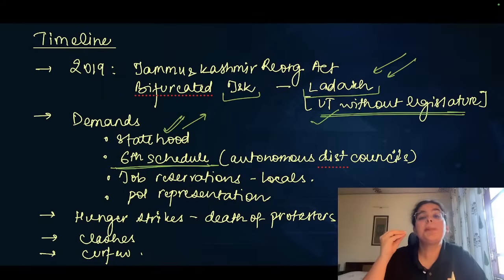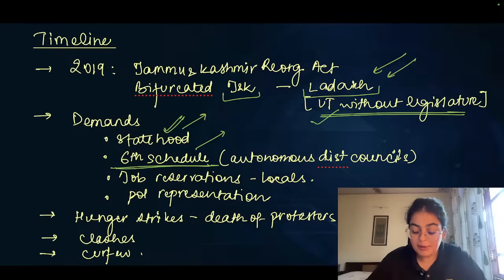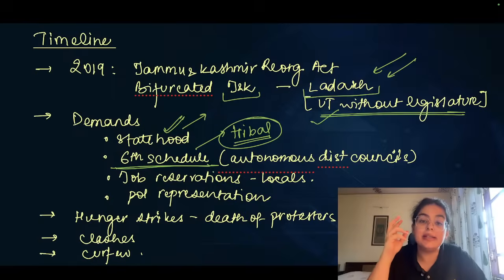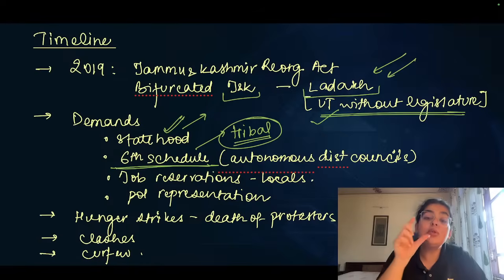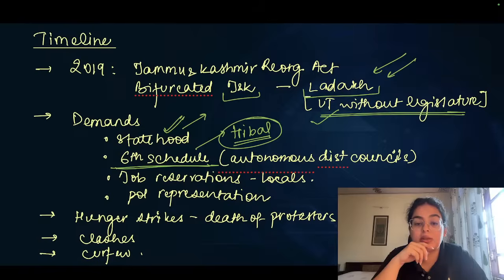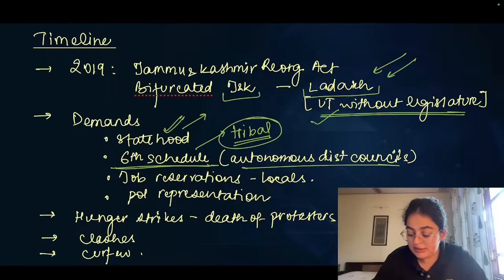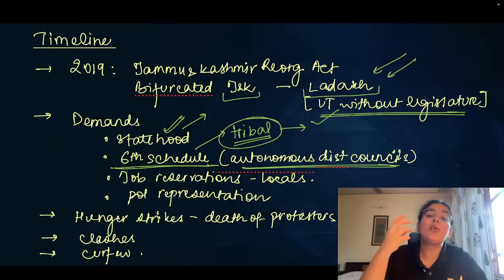If there is a particular area that has a significant tribal population, you would have known that tribal populations are often worried about any kind of infiltration of outsiders, the non-tribal individuals. And therefore, the sixth schedule ensures that a huge amount of autonomy is given to the tribal autonomous district councils that can be formed in sixth schedule areas to regulate their own practices, their own customs.